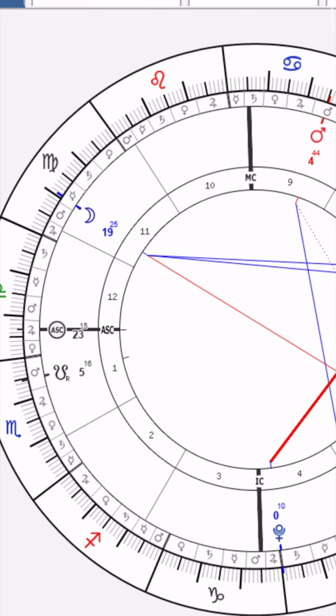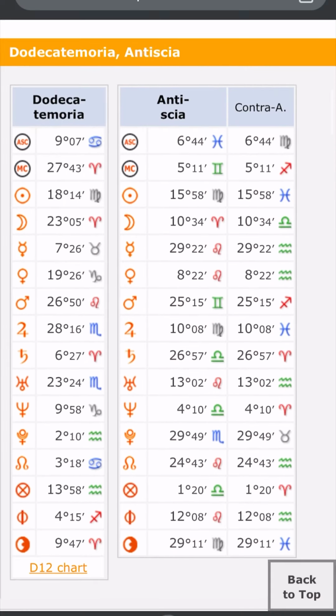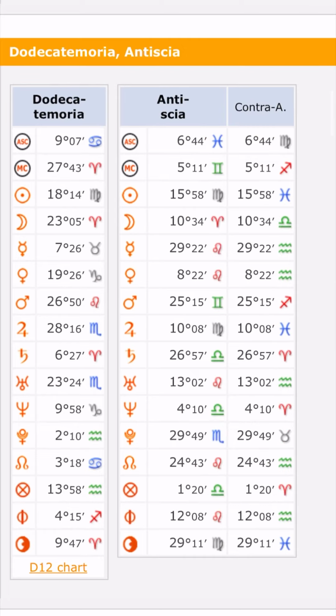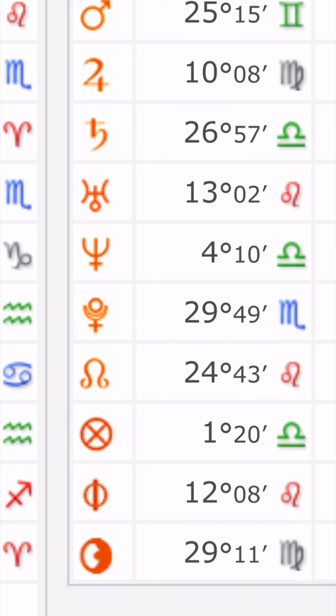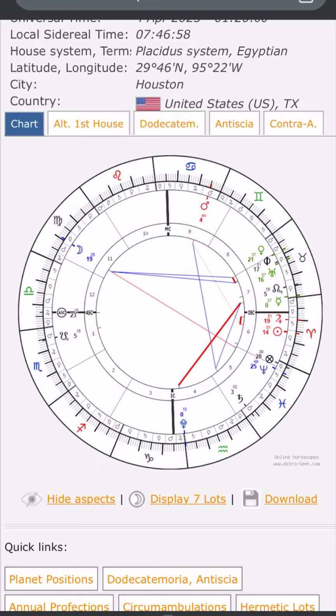The way to look is to see that the Moon is at 19 degrees and 25 minutes, and then scroll down here and it has the positions of the Antiscia here on the right. You'd want something within 5 degrees. So when it's applying, you always want it within 5 degrees. And this game is shorter, so maybe even closer. In here, there's nothing close to the Moon. You would be wanting something up to 23 degrees, and the closest thing is this North Node, which is 24 degrees, and that means nothing if it's applying to that. So nothing in the Antiscia, and then you want to check the Part of Fortune.